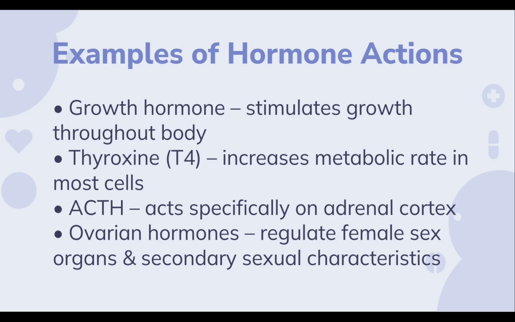The examples are like growth hormone. They stimulate growth throughout the body. And thyroxine increases the metabolic rate in most cells. And ACTH acts especially on the adrenal cortex. And the ovarian hormones regulate female sex organs and secondary sexual characteristics.